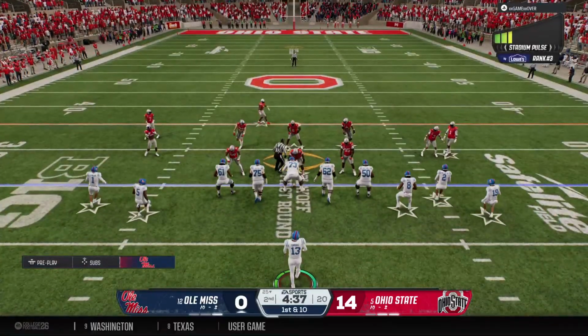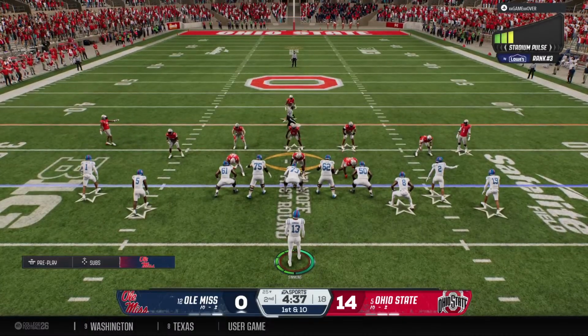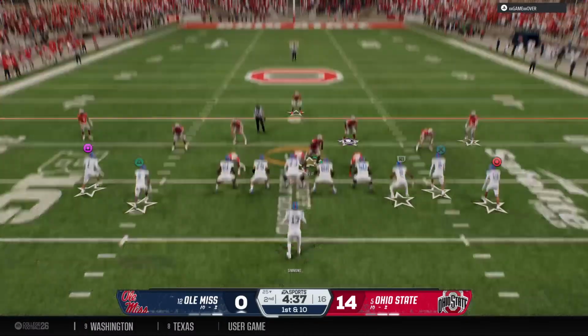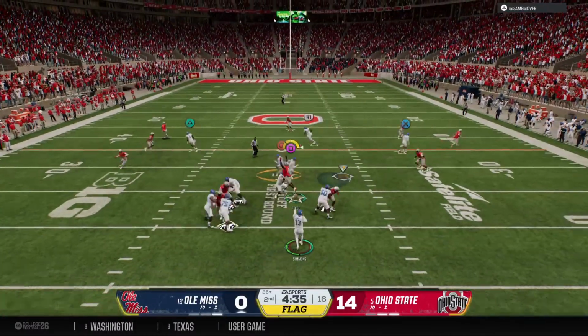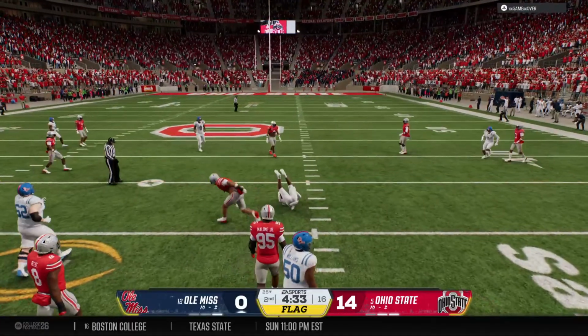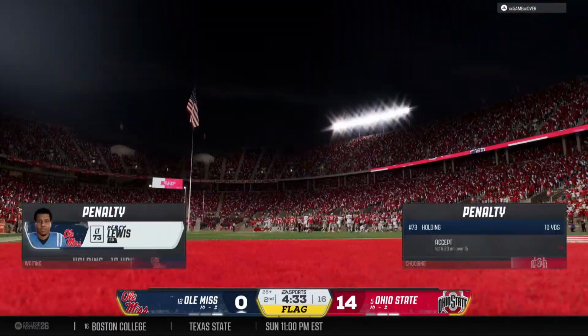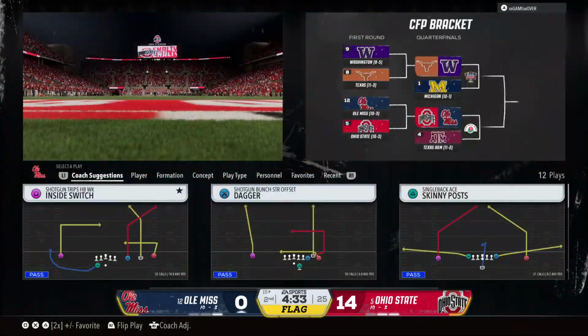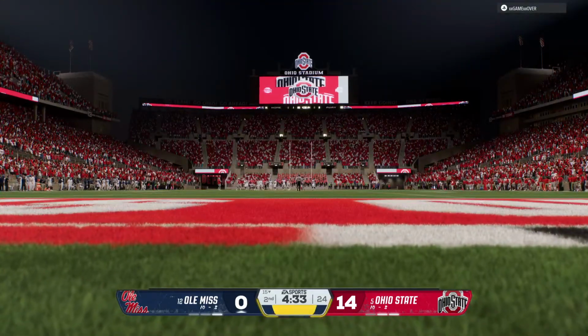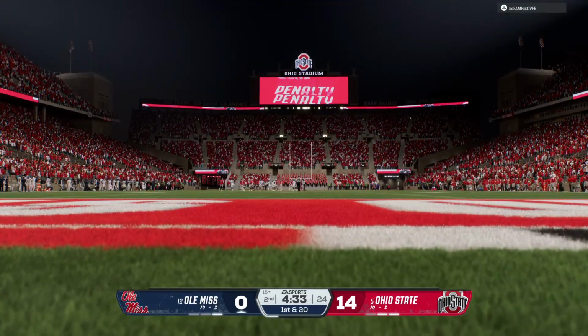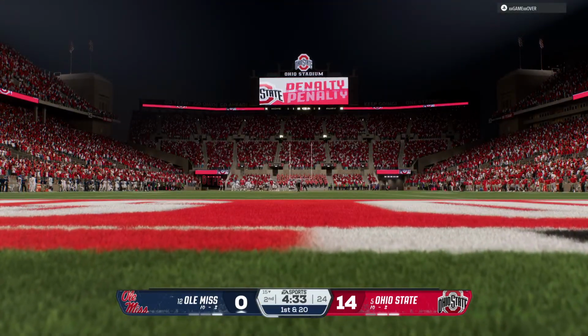And the Ole Miss offense is back out on the field. The last drive, they came up empty, had to kick it away. Then they come up with something here. It's a quick grab. And the runner brought down, but looks like there's a flag on the field. Let's see what this is about. Oh, they spot a holding call. That'll back them up 10 yards, and they'll try it again.